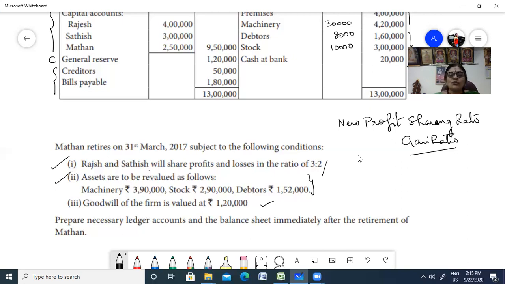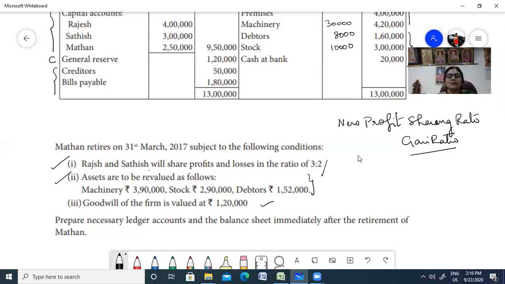The goodwill of the retiring partner should be shared among the existing partners. Madan is also responsible for the goodwill and reputation of the firm all these years. So you have to calculate his share and divide it among the old partners, because the reputation of the firm is also one of the reasons for you to earn profit in future.